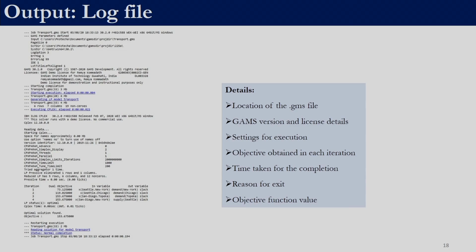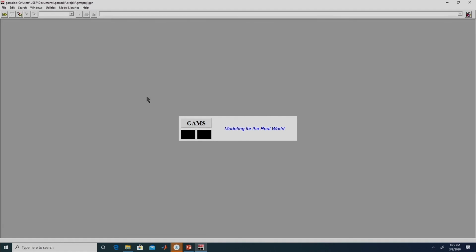We will now look into the log file. This is an example of the log file. The log file gives the location of the GAMS file, the version with which we are solving, the license details, with what settings it was executed, and the objective function value obtained in each iteration. So for example, here for the same problem, we did get 153.675 in the 4th iteration, right. That was given by the list file, but what is happening at every iteration was not given in the list file. That can be obtained from the log file. It also provides us with the time taken for completion, the reason for termination of the algorithm, and also the objective function value.